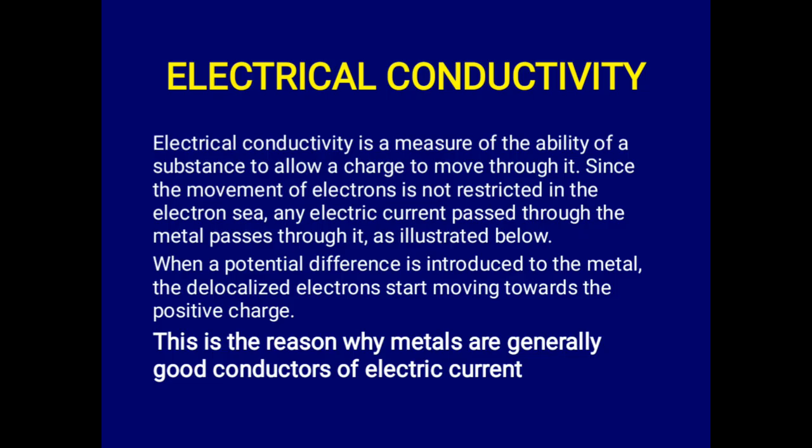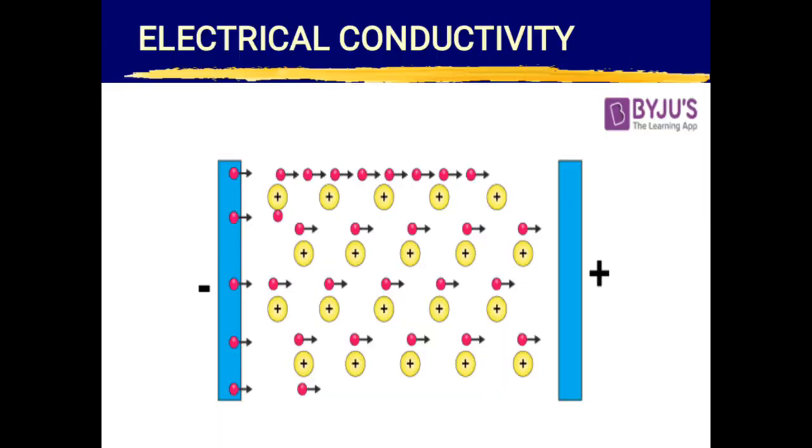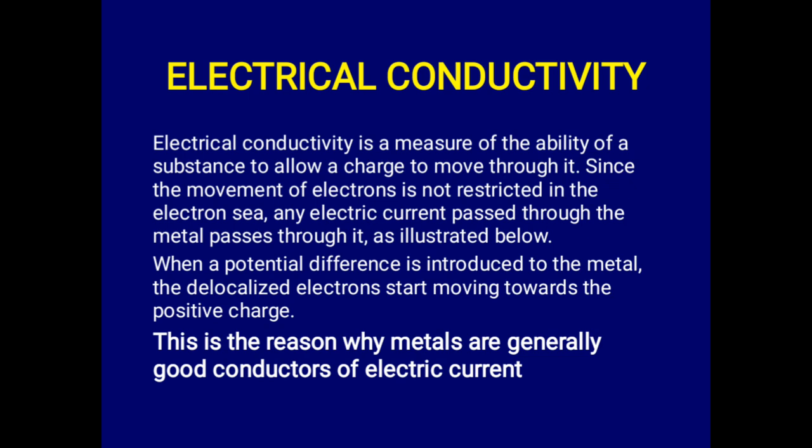When you pass electric current through a metal, as illustrated here, the delocalized electrons start moving toward the positive charge. Observe, this is how you pass a potential difference or current through that metal. The electrons start moving from negative to positive. Because of this, metals are generally good conductors, because the electrons are mobile and moving as a result of the introduction of the current.